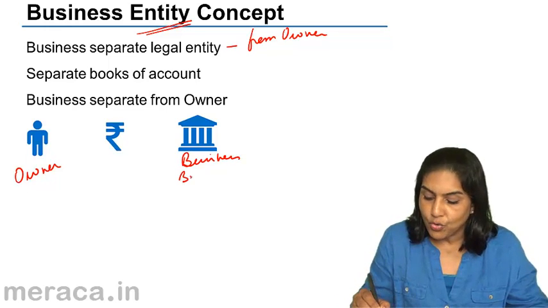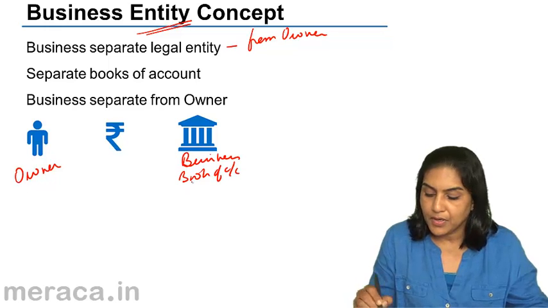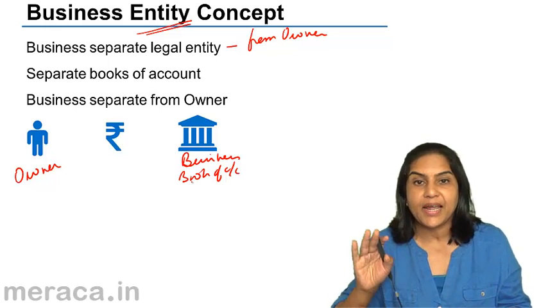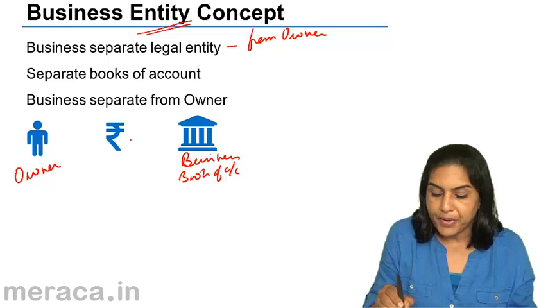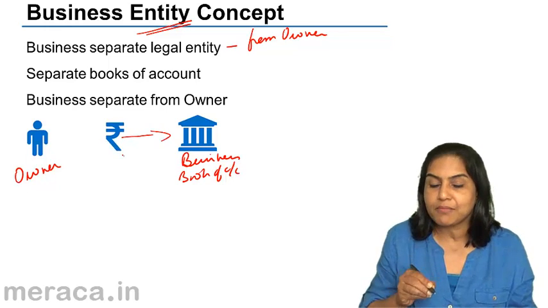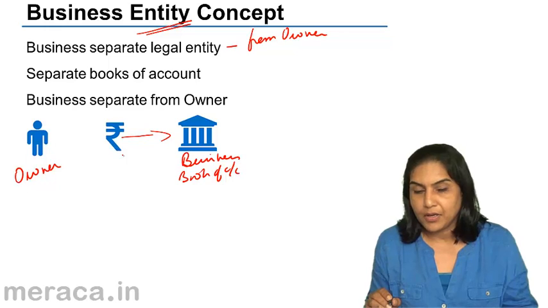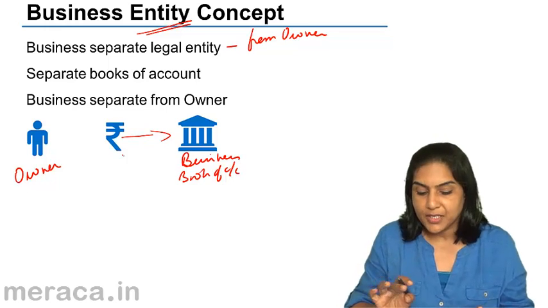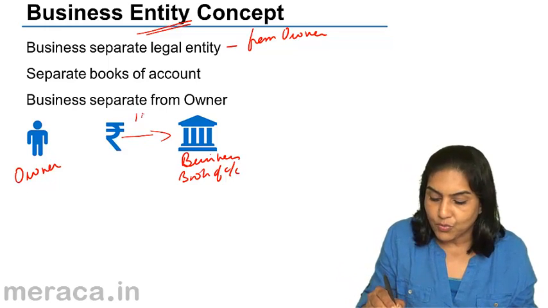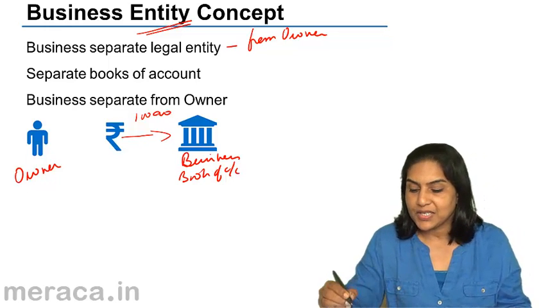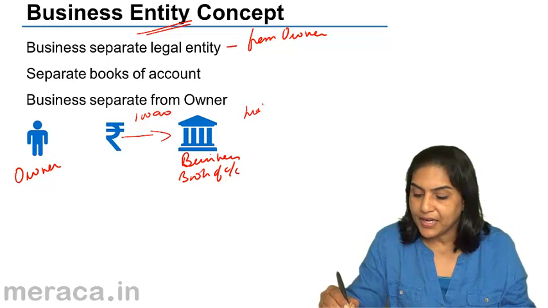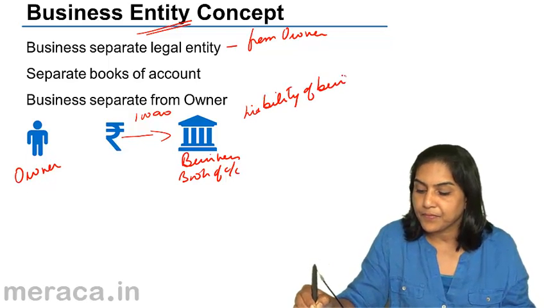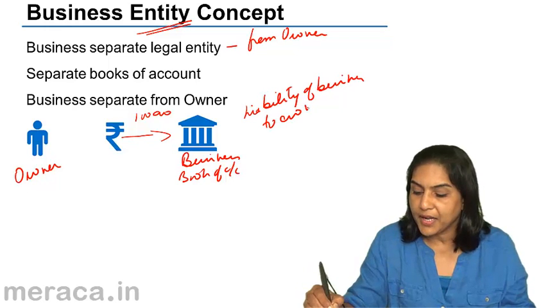The business has its own books of account. The business, as far as accounting is concerned, would be treated as a separate entity. So when the owner brings money to the business, we say the business has a liability now to the owner. Suppose this owner brings in rupees 1 lakh. Now we say the business has a liability to the owner. Someday he must return it.